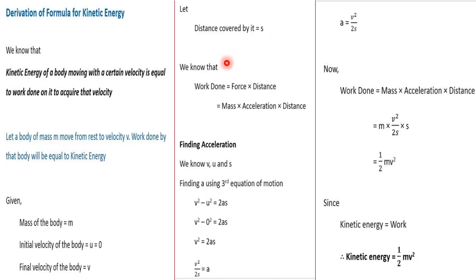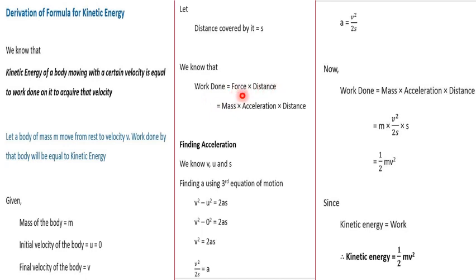You studied about work done in your previous session, isn't it? Do you remember what is the equation of work done? Work done is the product of force and the distance covered, that is the displacement, how much ever the body has moved from the initial position to the final position. So you should be knowing that work done is the product of force and distance. So work done is equal to force into distance.